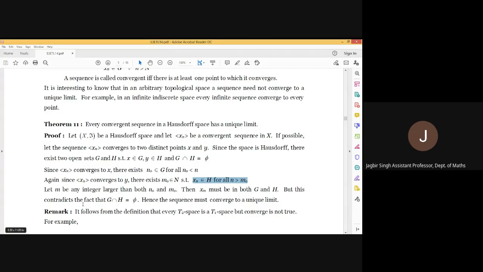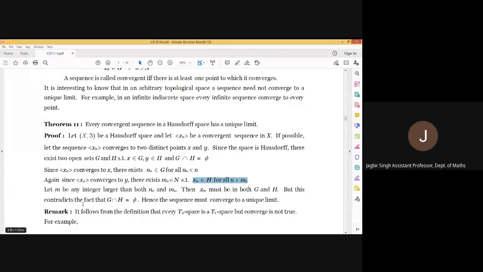It means their intersection is not empty. Contradiction. Because G and H were selected to be disjoint sets. Hence the limit should be unique. Okay. So if the space is T2, then the limit is unique.